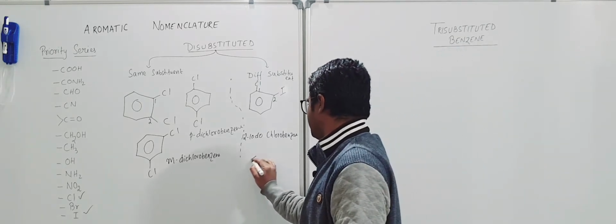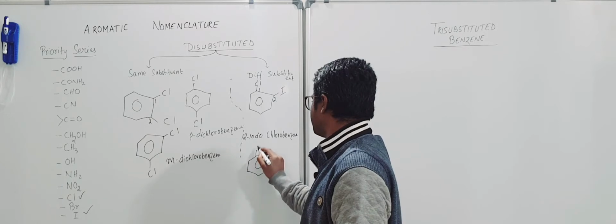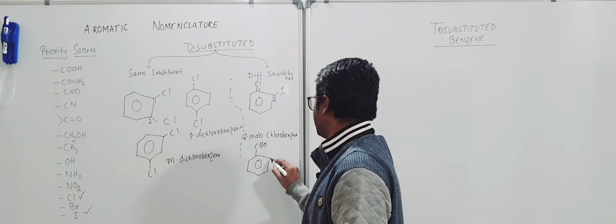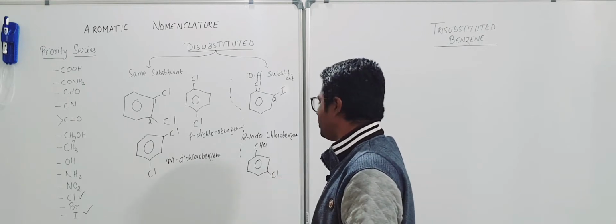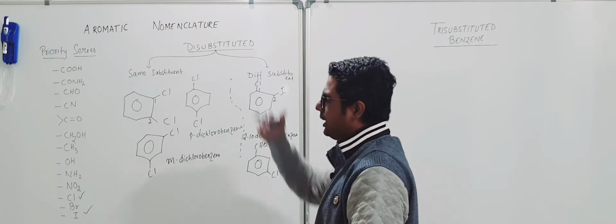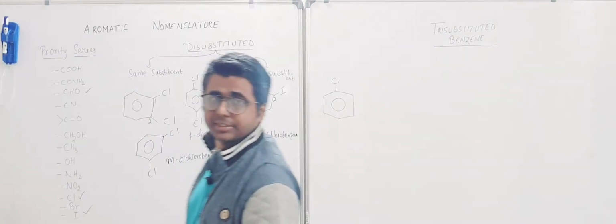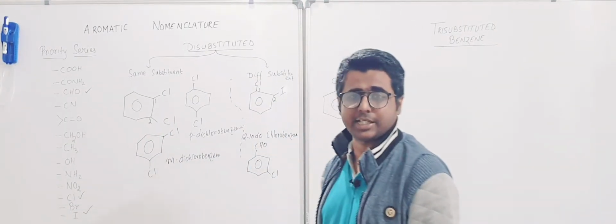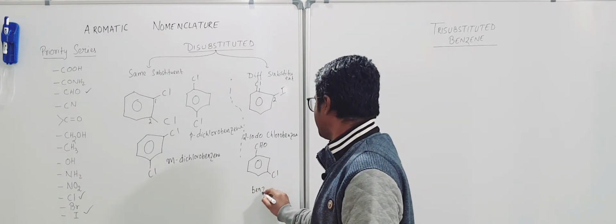Similarly, if we want to do this one, suppose this is CHO and this is chlorine. So if you compare CHO and chlorine, which is higher in priority series? CHO is higher in priority series, clear? So it will be basically benzaldehyde.